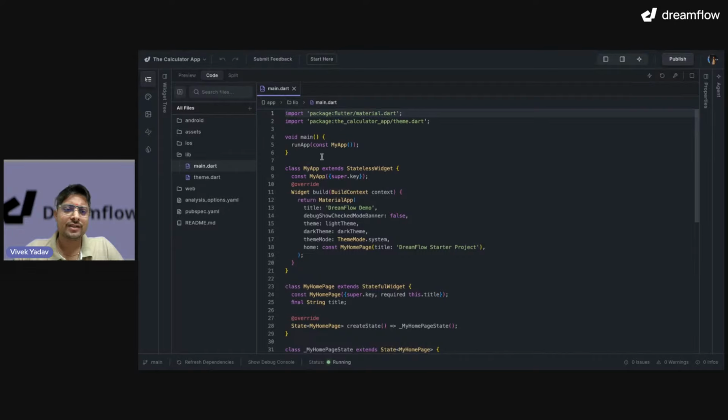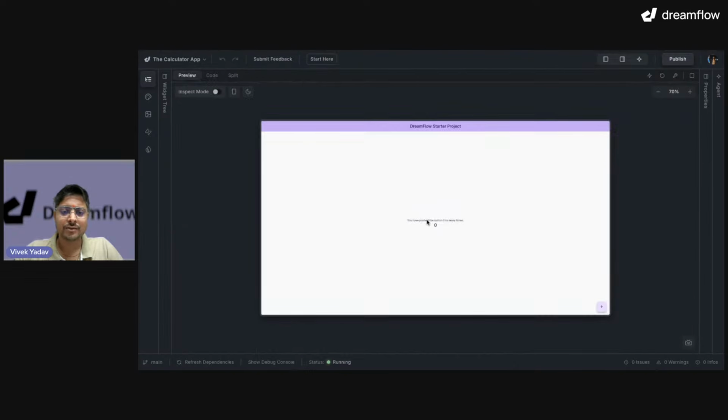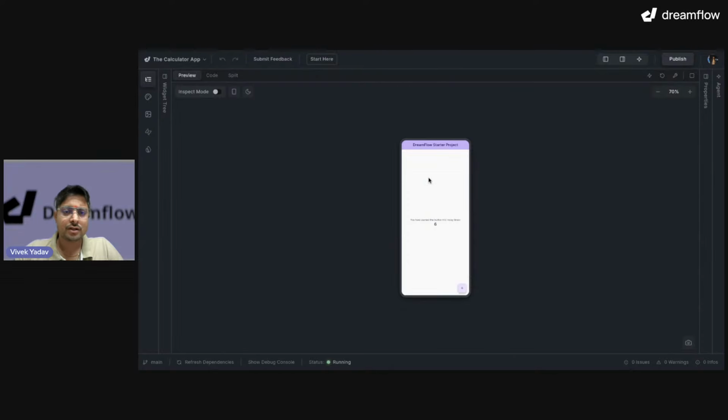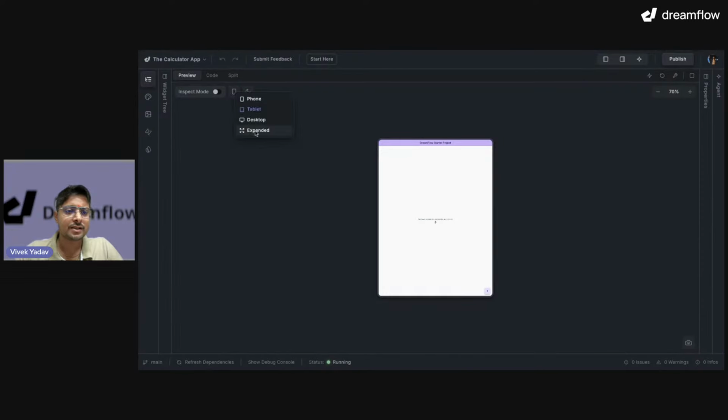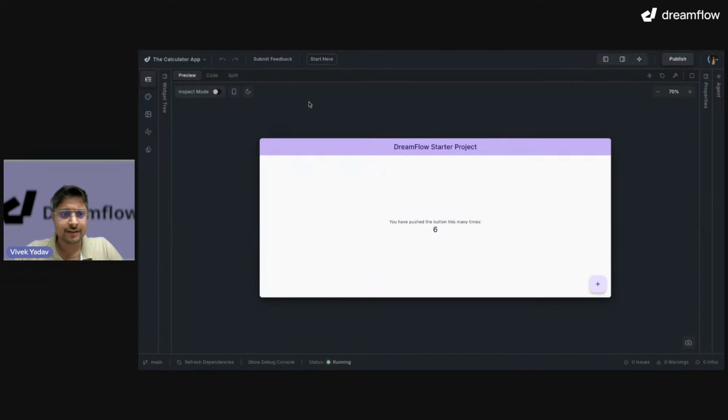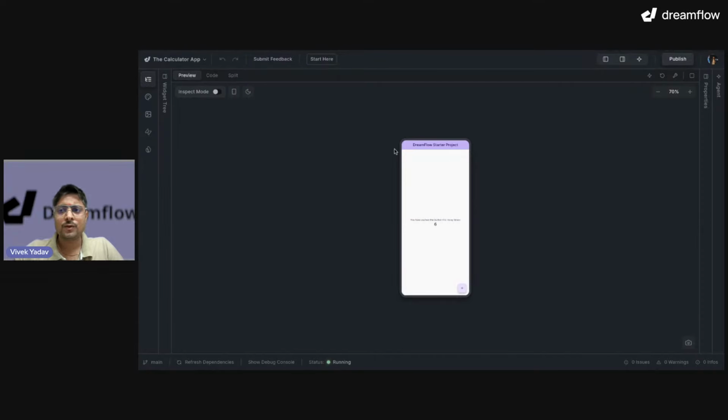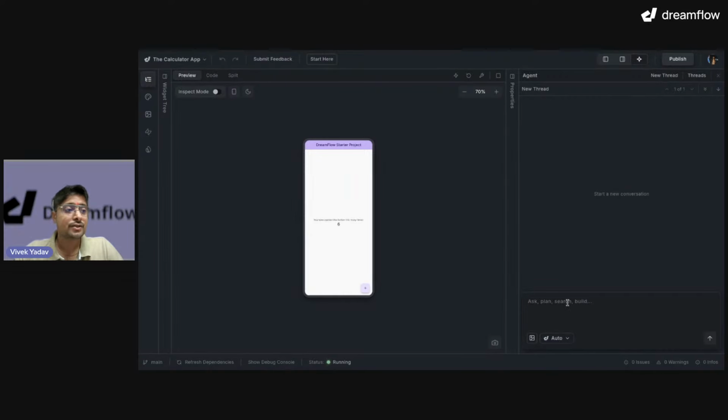It is only showing us a calculator app. This calculator app is known as the Dreamflow calculator app, the Dreamflow starter project. Can I interact with it? Yes, I can interact with this. Can I change my destination? It can be the phone or tablet, or even expand it, right? Okay, let me just head over to phone, and then let's jump on to the agent to start building the application.